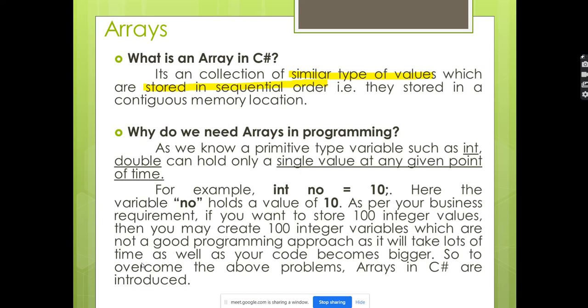The value you're sending for an integer array has to be an integer. If the array type is string, then it will accept only string values. If the array type is double, only double values can be assigned. You cannot club different data types in an array.